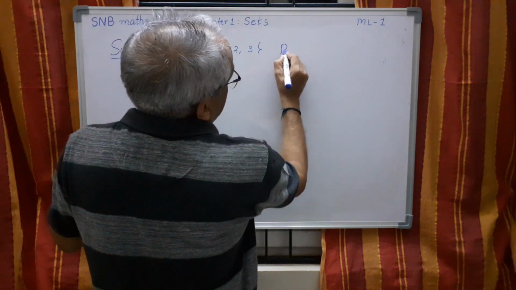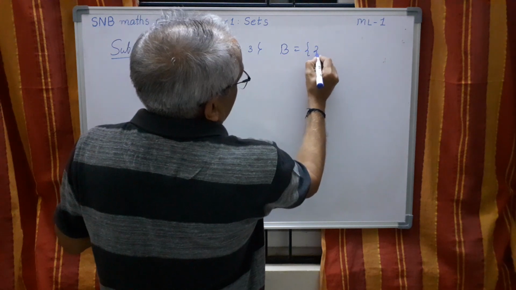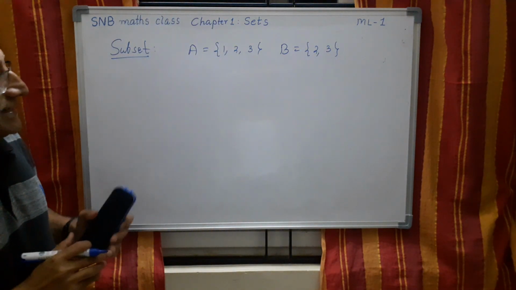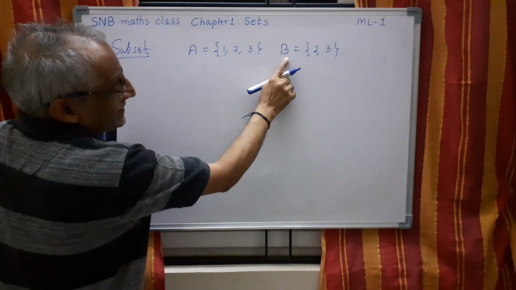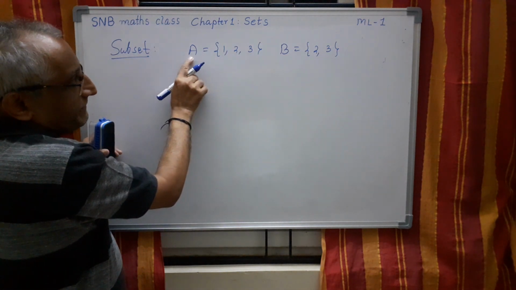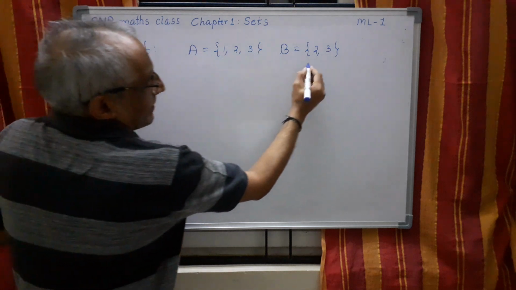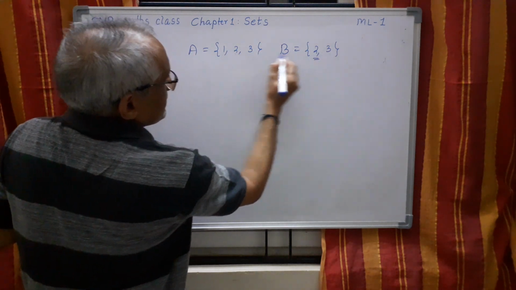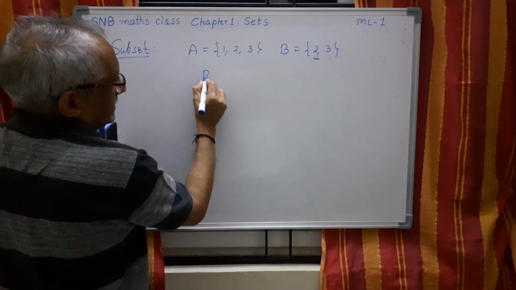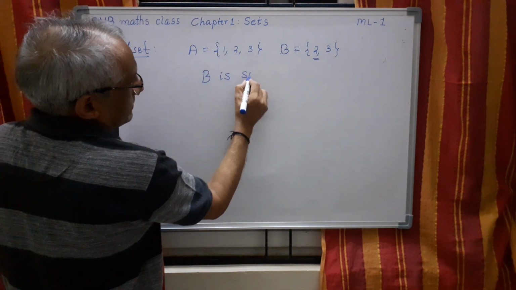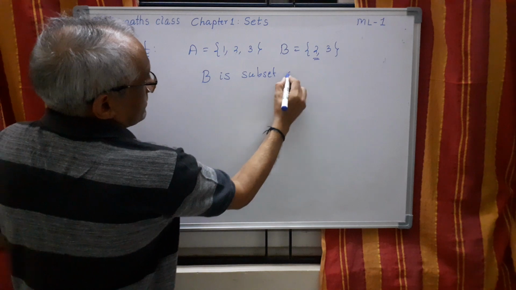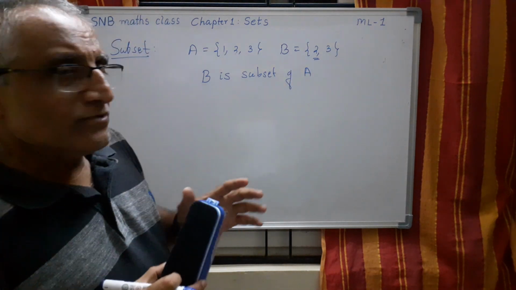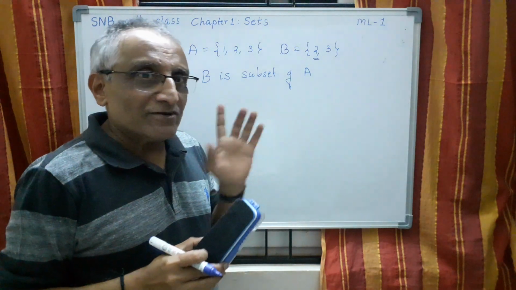Suppose you take B equal to {2, 3}. Then we say this set is a subset of A, meaning all the elements of B are in A: 2 is here, 3 is here. Therefore, we say that B is a subset of A. And remember, in set language, we have our own symbols. Those symbols you have to use.